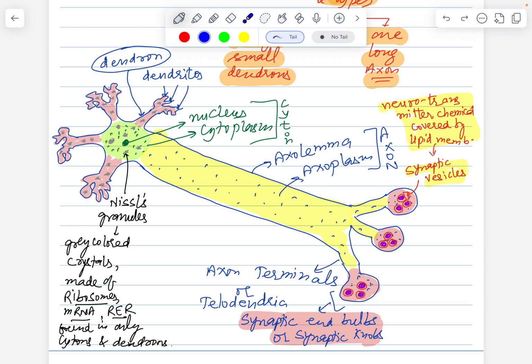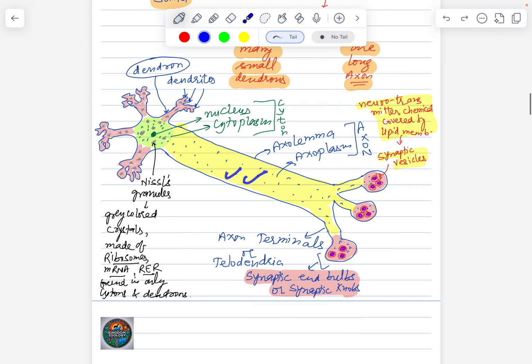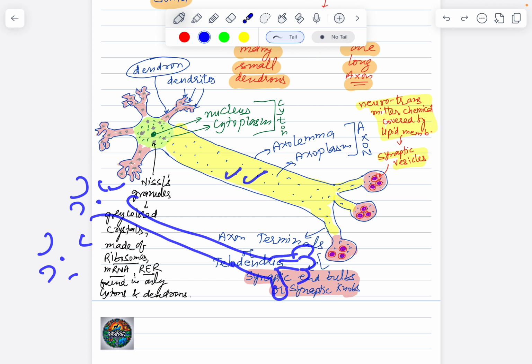my nervous system. Okay. So if this is one single cell, there will be, let's say, a similar cell on the side. There will be one more similar cell on the side over here. So these are, let's say, neuron number 1, neuron number 2, neuron number 3.